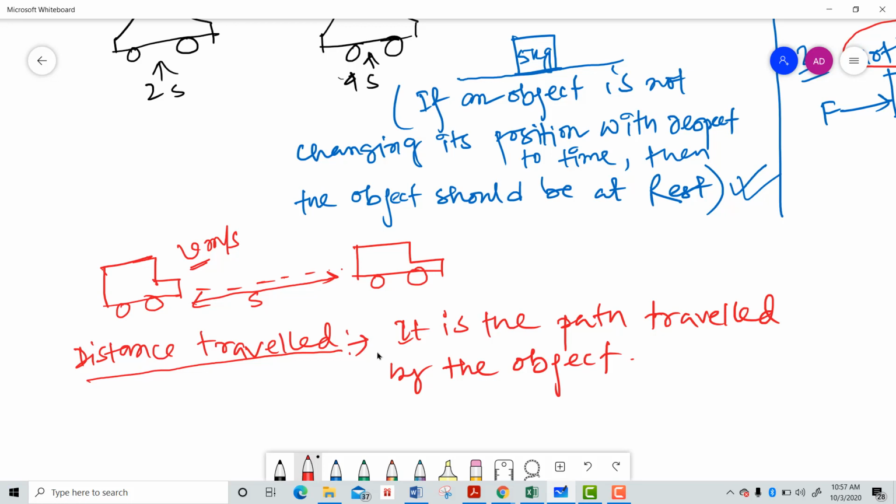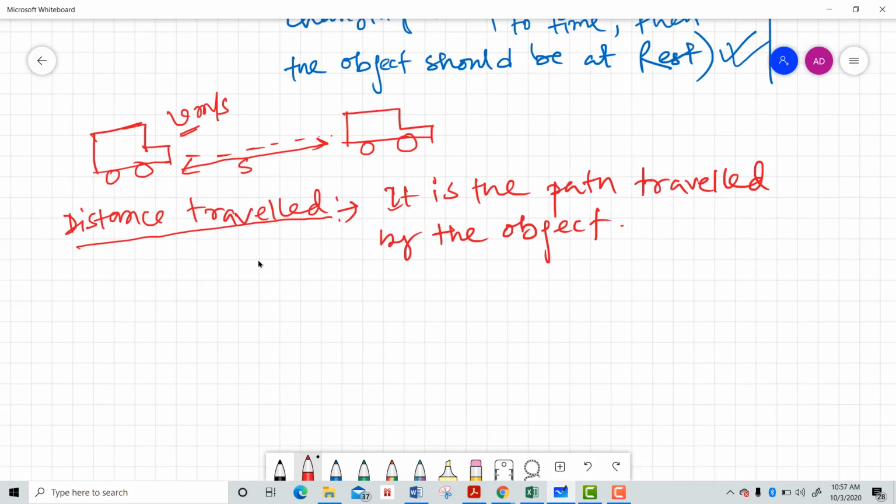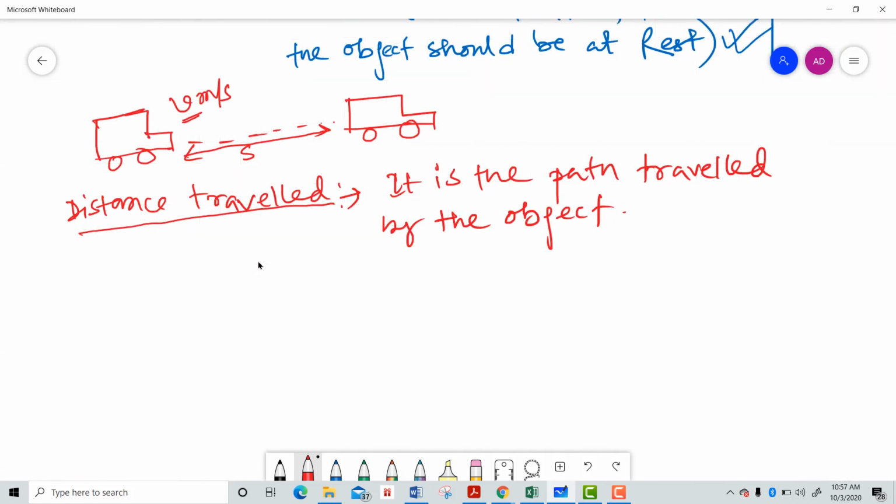Even I can give you another example also. Suppose this is a ball, a football actually, and this ball is moving with a velocity of 2 meter per second. That means it's rolling, rolling, rolling, and at this point it comes. So what is the distance traveled? Suppose the distance traveled is equal to 4 meter with a velocity of 2 meter per second. In this case, the unit of distance traveled is known as meter.